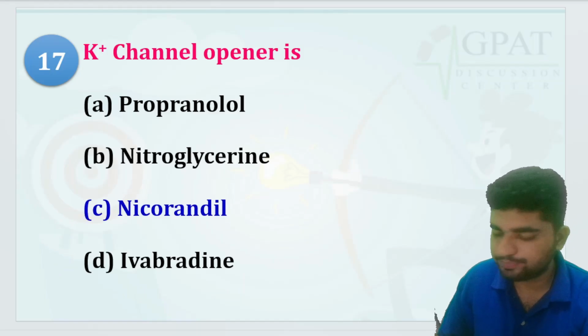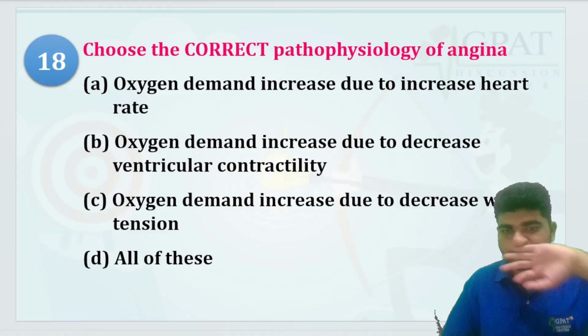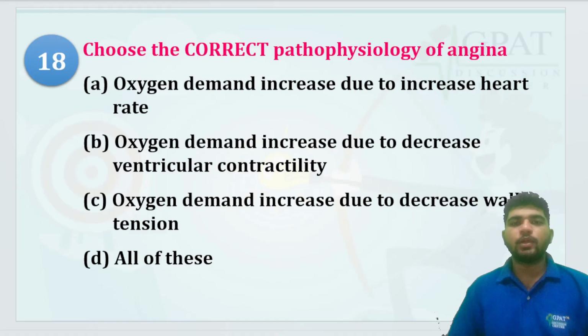Choose the correct pathophysiology of angina. What will happen if someone is suffering from angina? Oxygen demand increases due to increased heart rate. Oxygen demand increases due to decreased ventricular contractility. Oxygen demand increases due to decreased wall tension. And all of these.